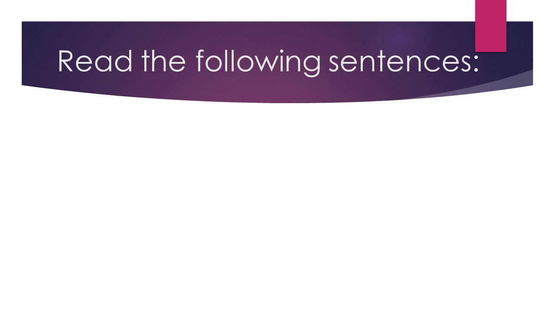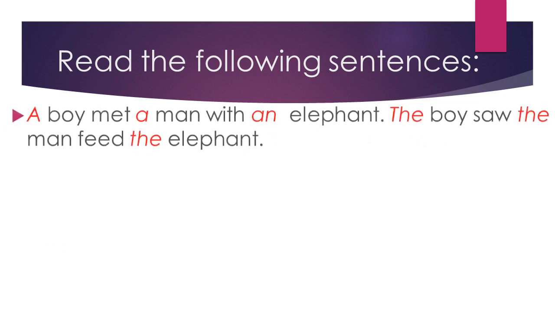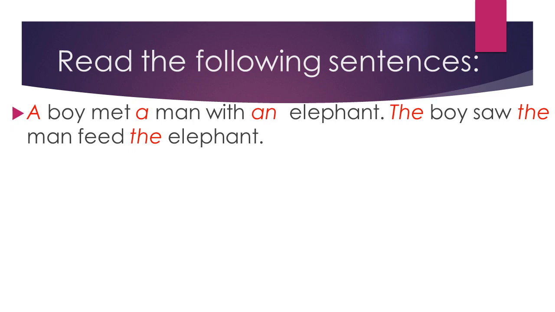Read the following sentences. Number 1. A boy met a man with an elephant. The boy saw the man feed the elephant.